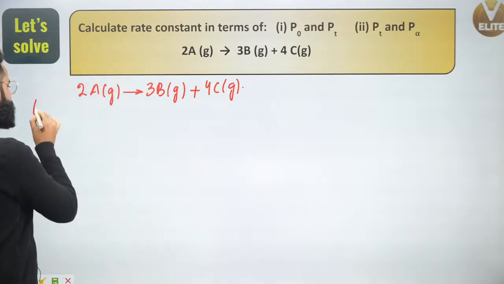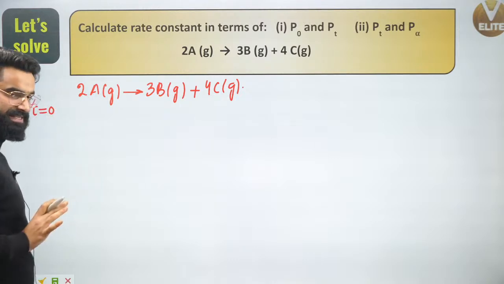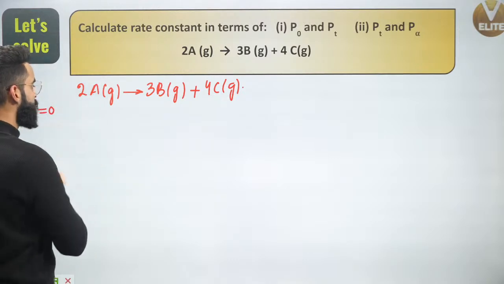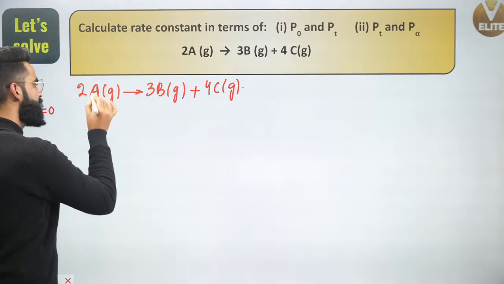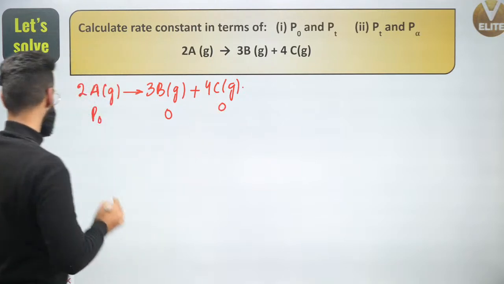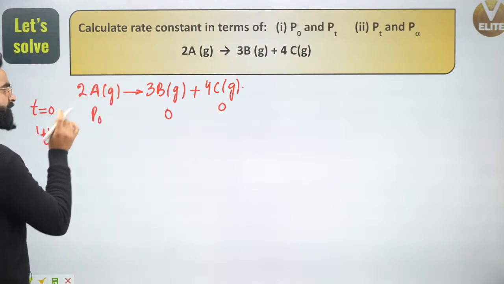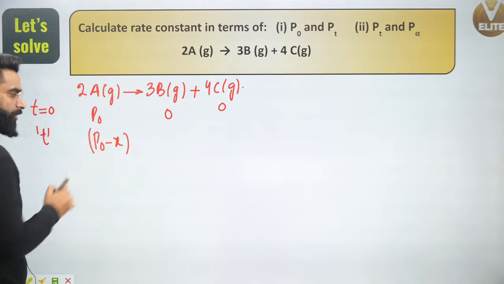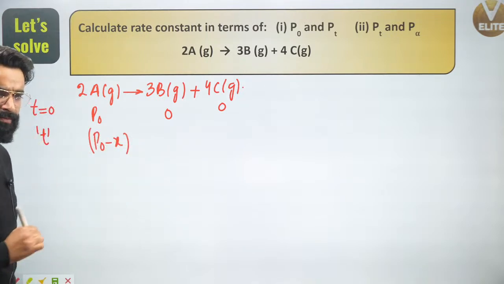Let's assume at time t is equal to 0. The same way I did in the previous one, I'm going to do in the same way. At time t is equal to 0, let's say the pressure due to A is P naught. This is going to be 0, this is going to be 0, correct? Now at time t, what is going to be the pressure due to A? Let's say that is going to be P naught minus x.